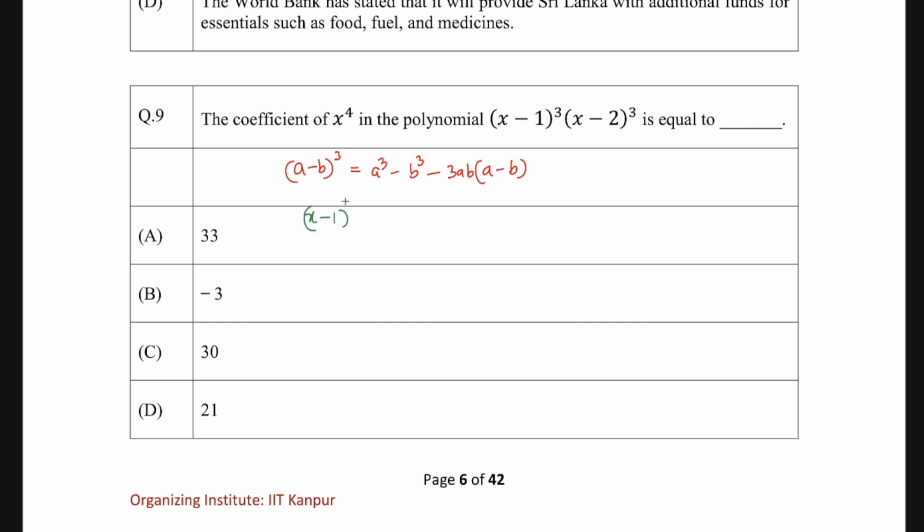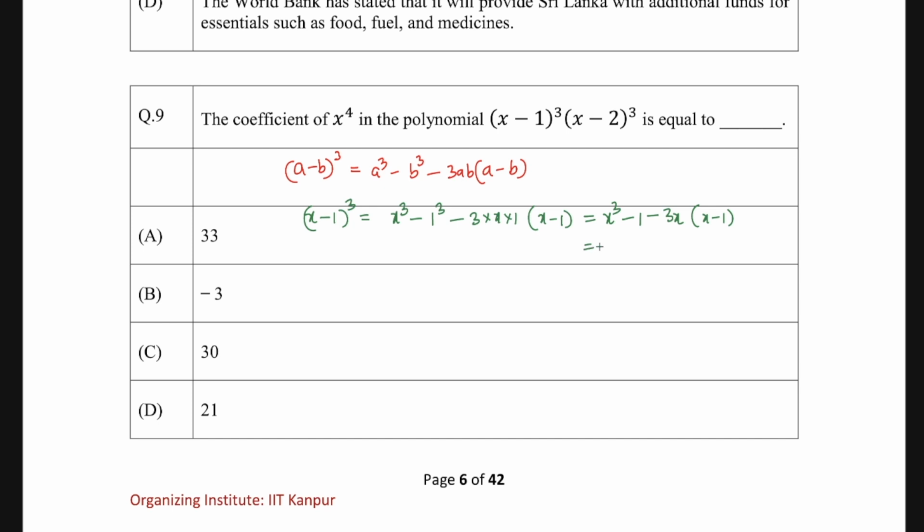So (x minus 1) whole cube is going to be x cube minus 1 cube minus 3 into x into 1 and (x minus 1). And that is going to become x cube minus 1 minus 3x and (x minus 1) if I open the bracket.